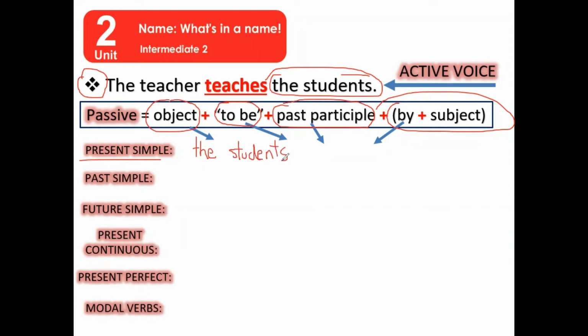What is the verb be? This is a present simple. The students is or are? Are. Plural? Excellent. The students are. And now, what is the past participle of this verb? Teach. The past participle? The students are taught. Yeah, are taught by whom? By the teacher.